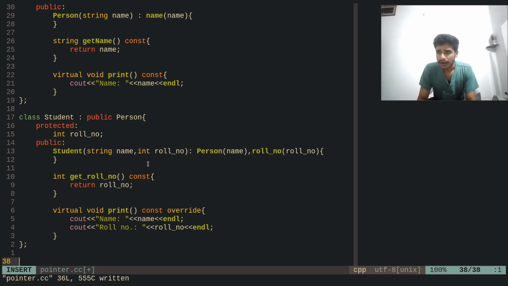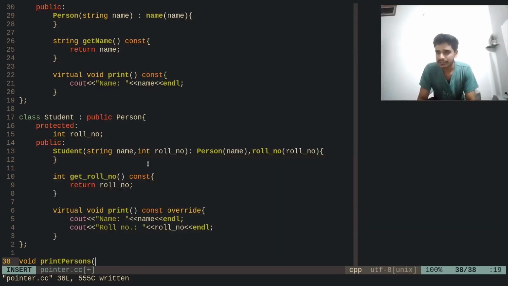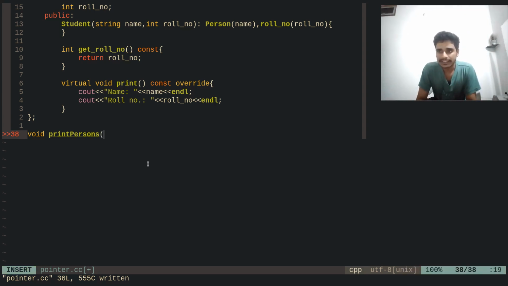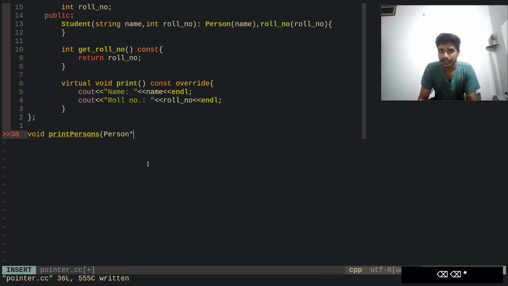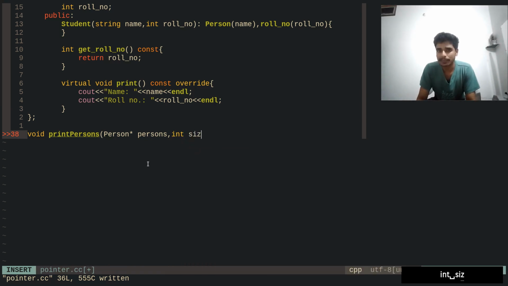If we want to play with the pointers, we should have a function. I will have a function named print persons, and it just prints a group of persons. So it takes an array, which is a person pointer, both are the same thing in a function, and the number of persons it has to print.